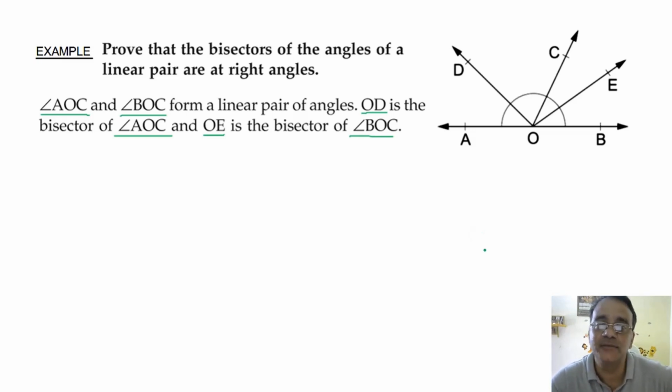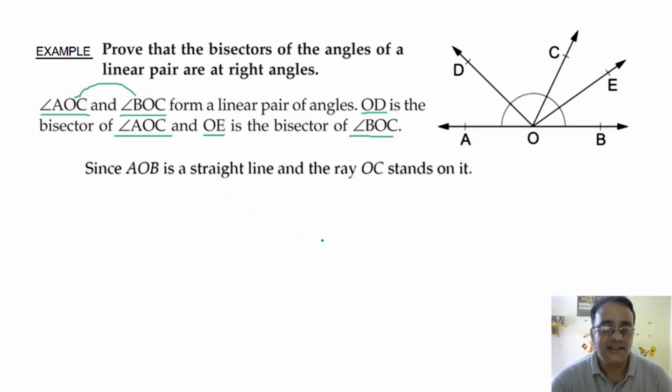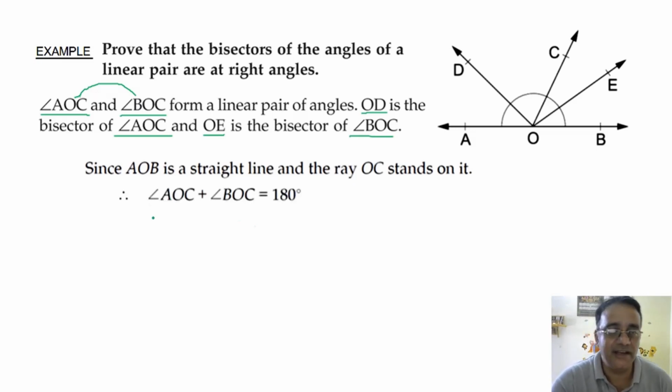Now what we have to prove? Bisector of the angles means this angle. ध्यान से देखो, angle COD and another angle COE. ये दोनों एंगल 90 डिग्री फॉर्म कर रहा है, that we have to show. That is angle DOE. So we'll start with the linear pair first. What is the sum of these two angles? 180 degree. Right. Since AOB is a straight line and the ray OC stands on it, so angle AOC plus angle BOC is equal to 180 degree. Any doubt here? No, sir.